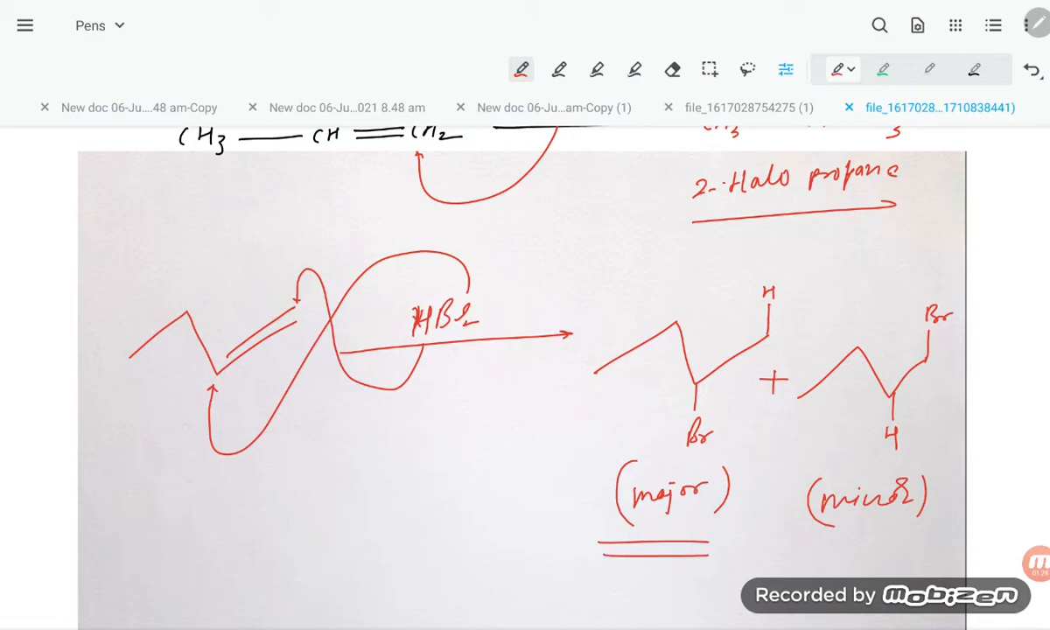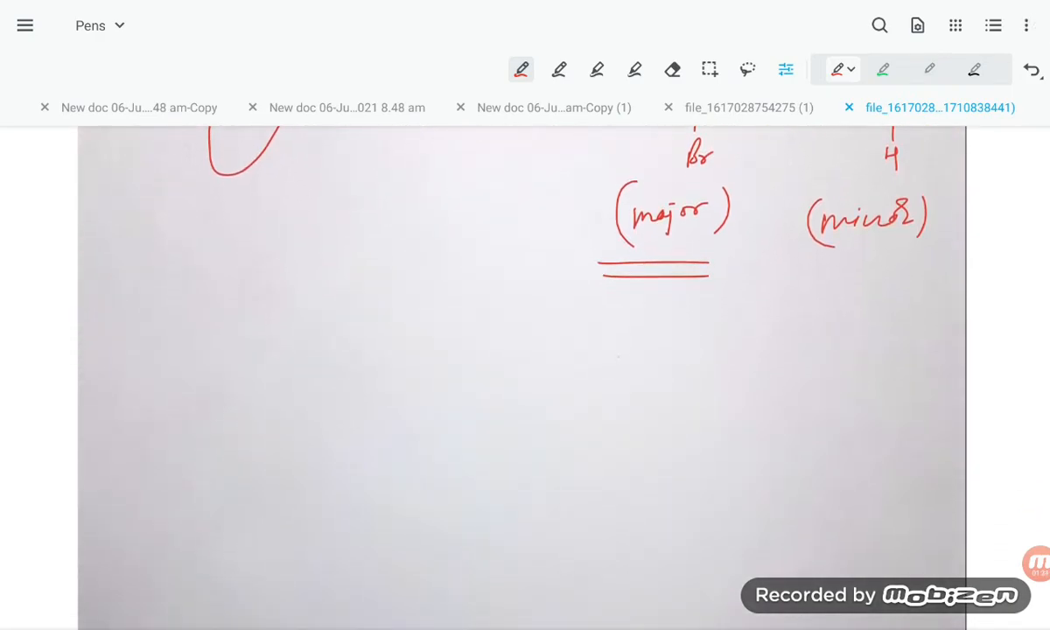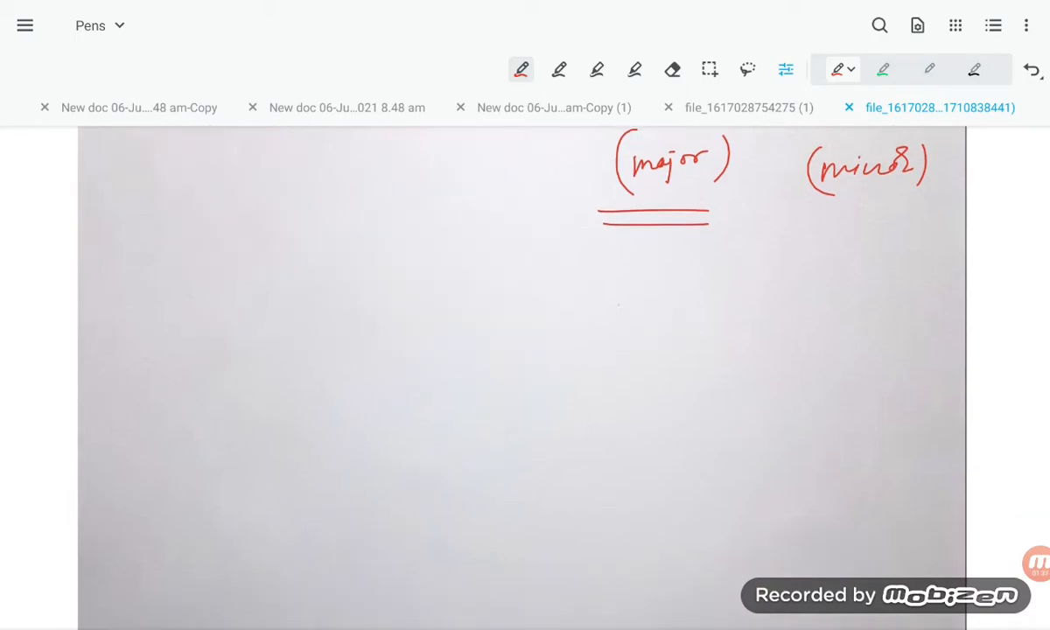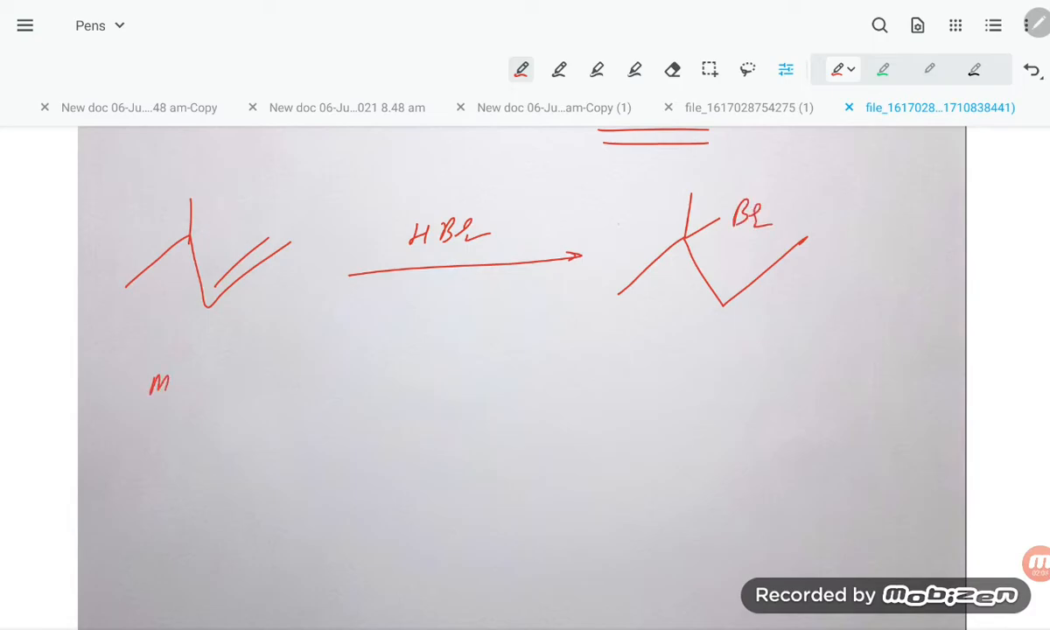Now, students, let's have a look at some more examples. Suppose we have this compound, and here is the double bond. Where will you put the HBr? In this case there will be a methyl shift. So our product will be like this, and the Br will come here in the same way. Let's see the mechanism, then only you will be able to understand.